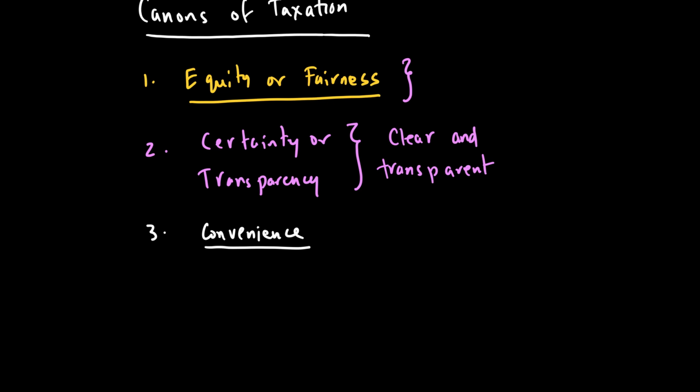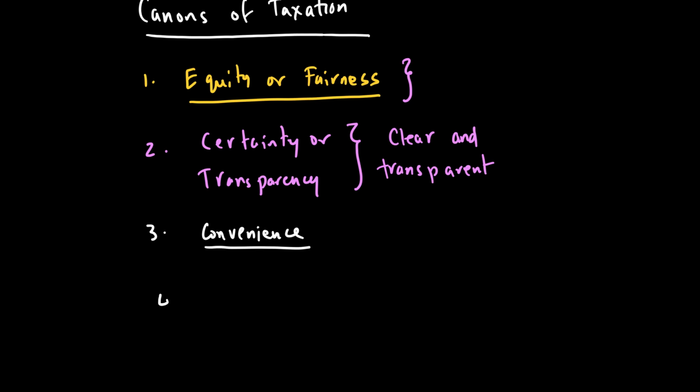So the idea is that you need to make sure that you make it really convenient for people to pay taxes. Sometimes one way the government can ask taxpayers to pay could be through online taxes, and that's a very convenient way to pay taxes. So convenience is a third factor which makes the tax a good tax.